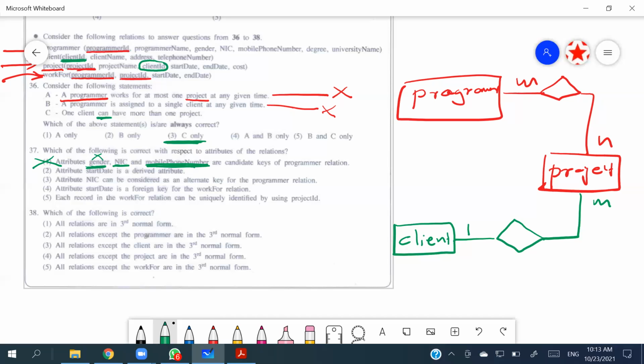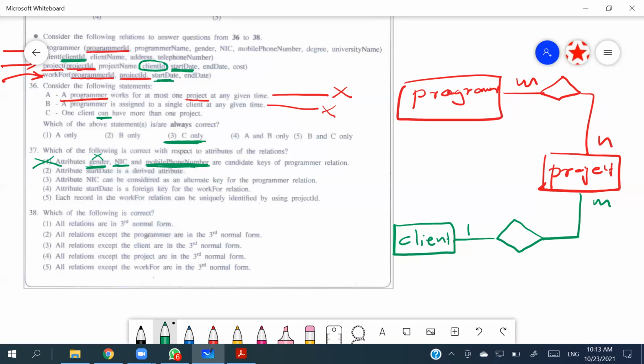The project's start date is when the project starts. The work for start date is which programmer started working on which project, right? And again both the start dates cannot be derived.